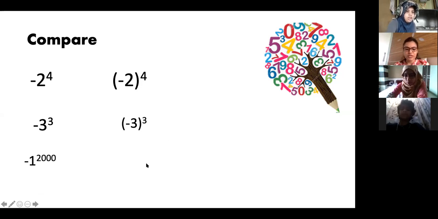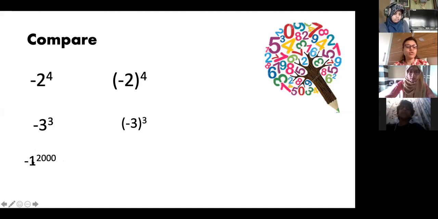Okay, one more I'm giving you. Minus 1 raised to 2000. So here, what is the base? What is the exponent? 1 is the base and 2000 is the exponent. See, I'm not putting a bracket over here. Bracket is not there. So 1 is the base and 2000 is the exponent.